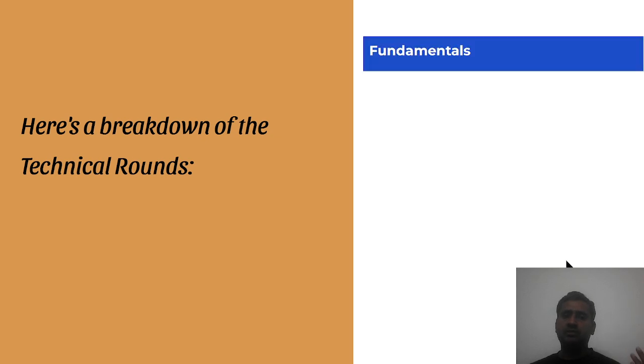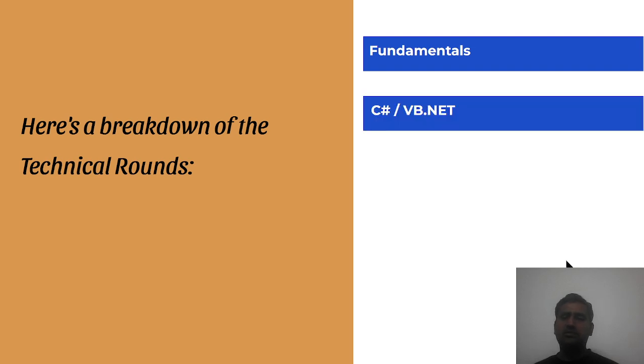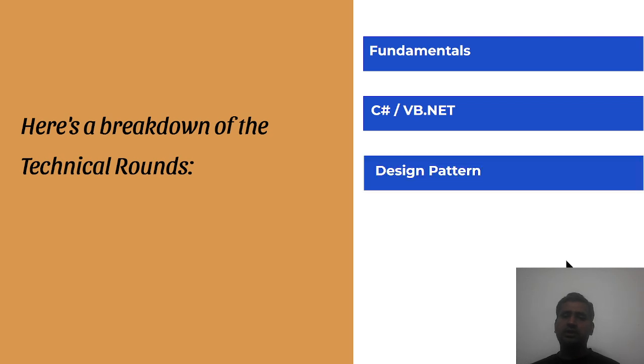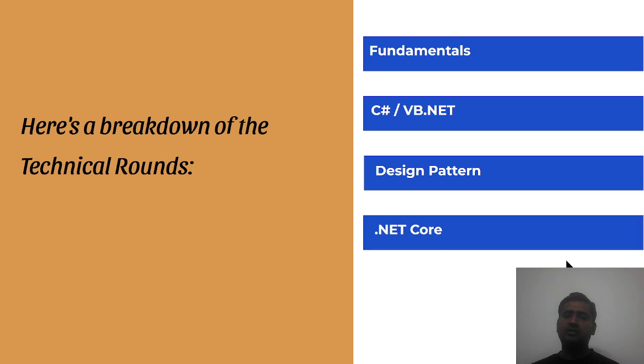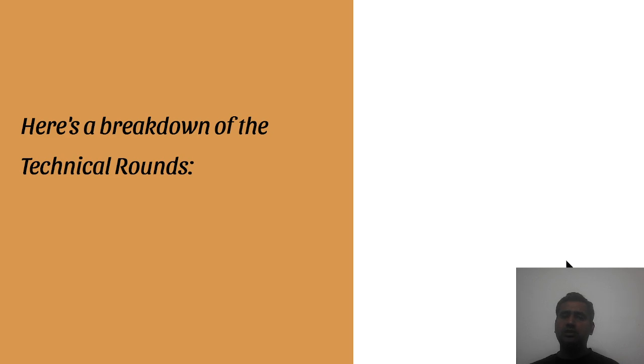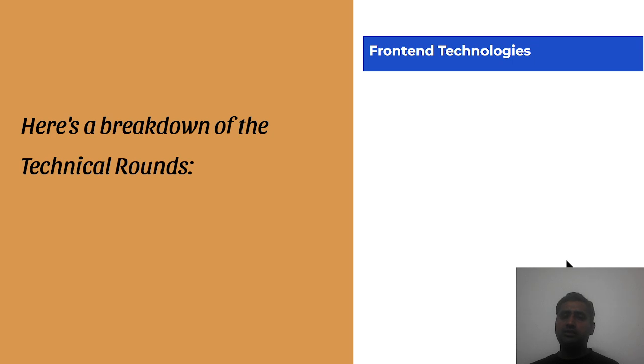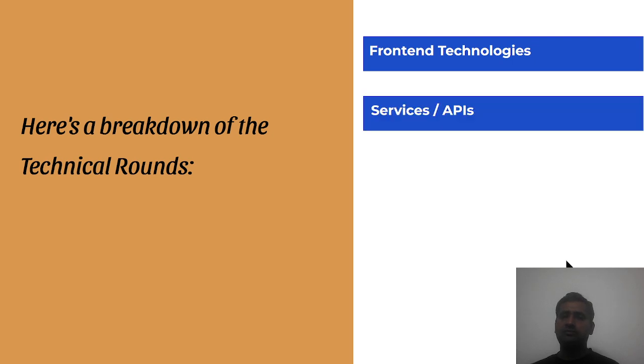What things are asked in the technical round? Mostly, for the fresher or the experienced candidate, it starts with the fundamentals. Once the fundamentals are through, they deep dive into C# or VB.NET. After assessing the command of the languages, they will discuss design patterns. After that, it moves on to .NET Core, and after .NET Core, they will assess the front-end technologies that are currently in use.